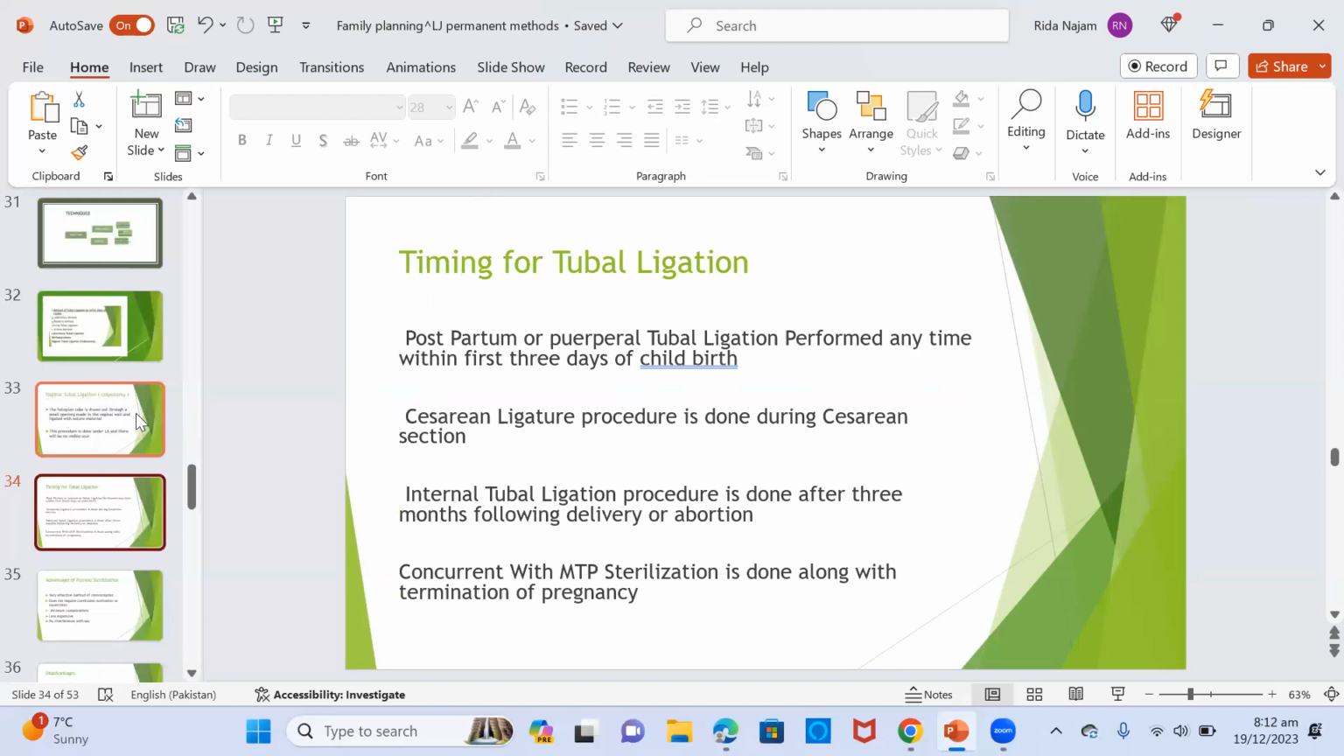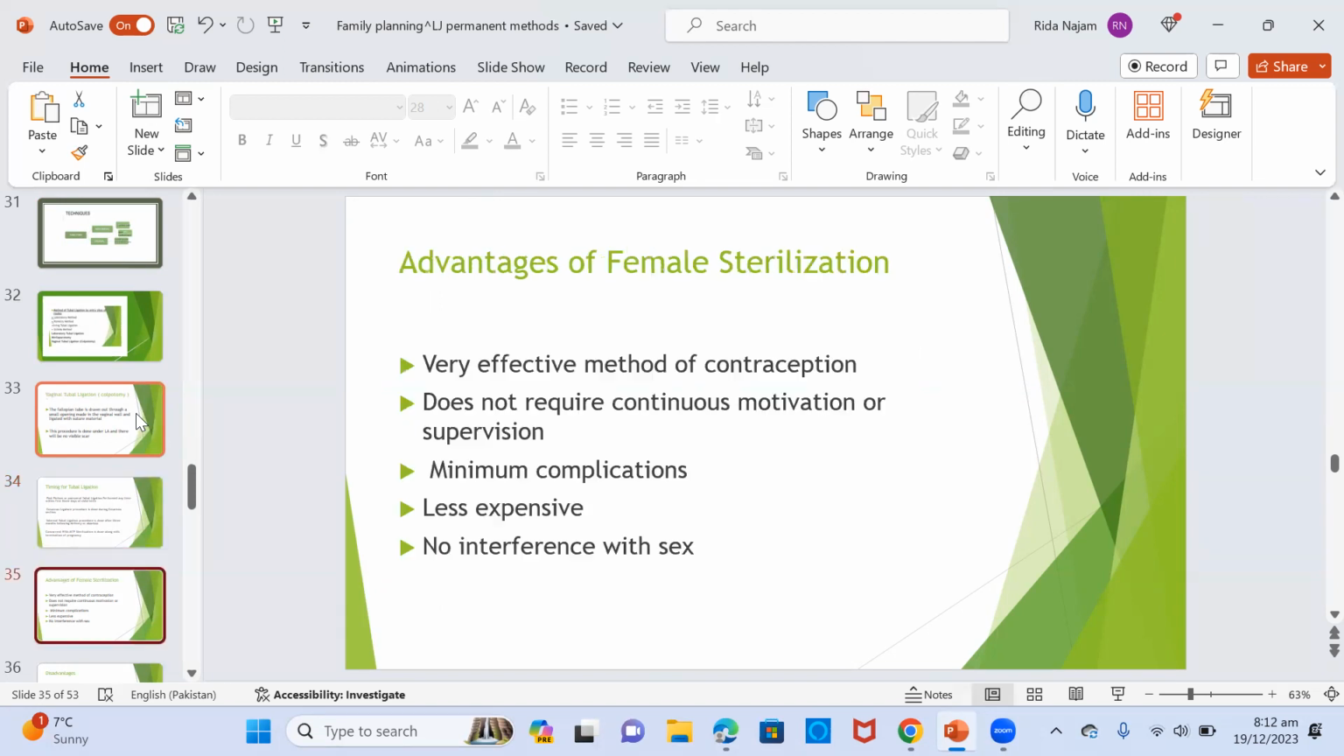Cesarean ligation procedure is done during C-section. Interval tubal ligation procedure is done after 3 months following delivery or abortion, and then concurrent with MTP, sterilization is done along with termination of pregnancy.